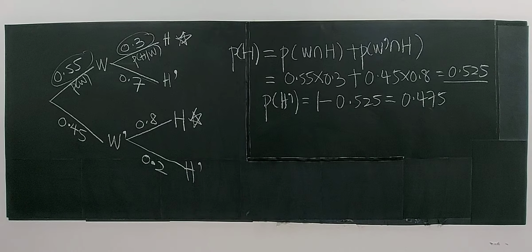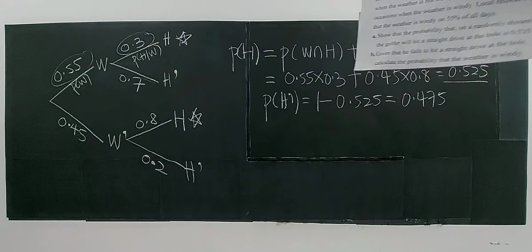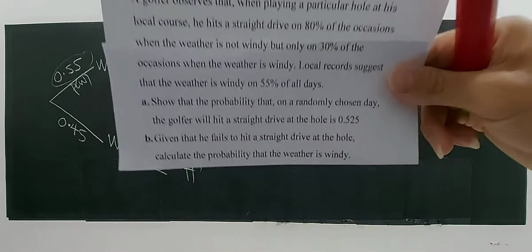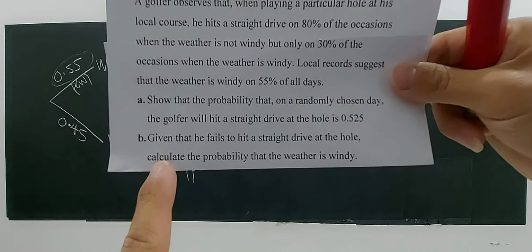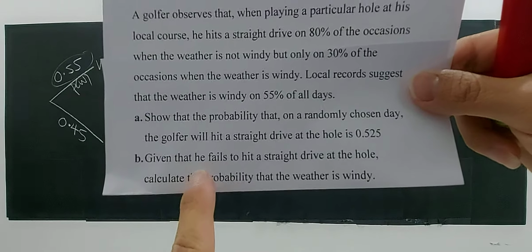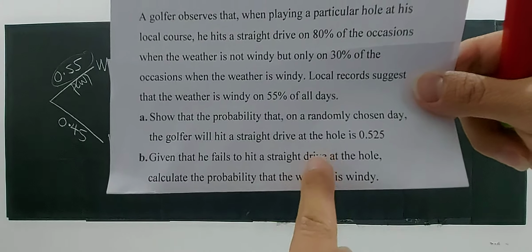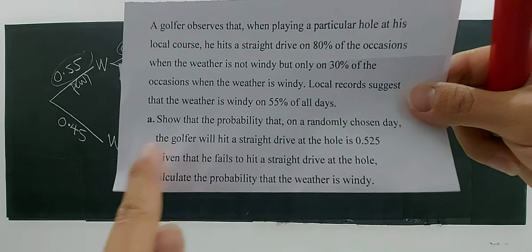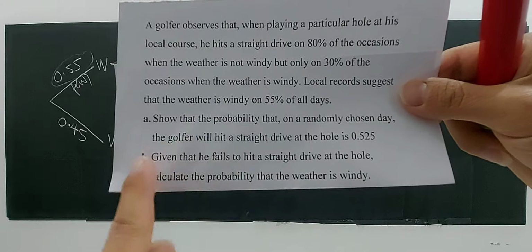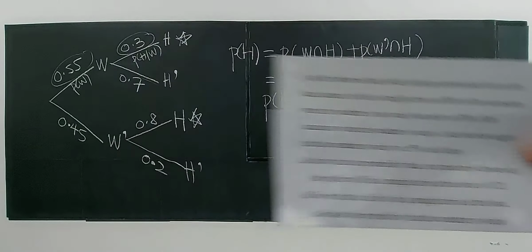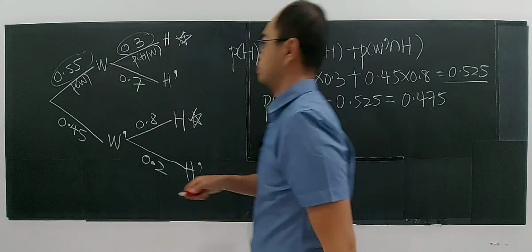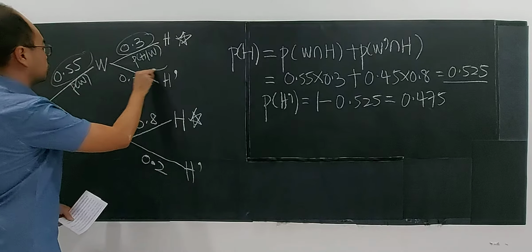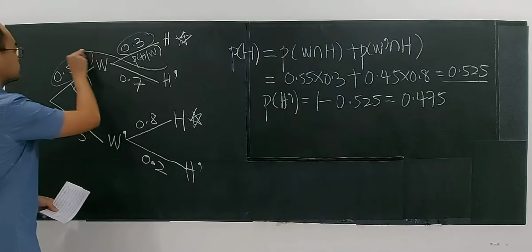So now let's look at how to use tree diagram to find the conditional probability here. The question is saying that given that he failed to hit a straight drive at the hole, it already tells you that the golfer failed to hit the straight drive at the hole. It's from these two events, not this and not this.